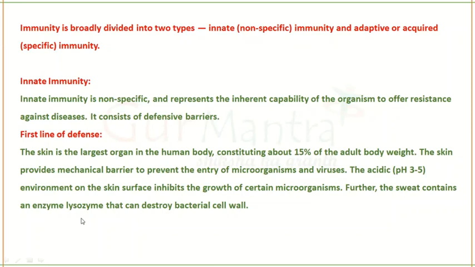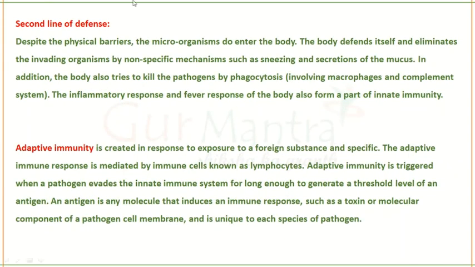So you can see there are many different mechanisms through which our body prevents the entry of microorganisms. So what is the second line of defense? Though you have many physical barriers, sometimes microorganisms can pass through all of them and enter your body.